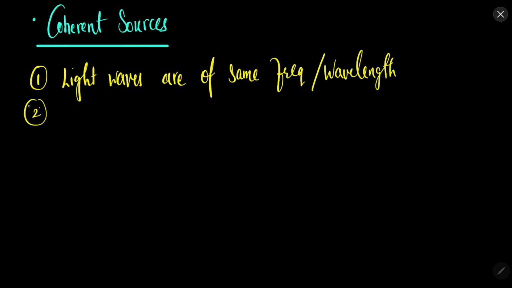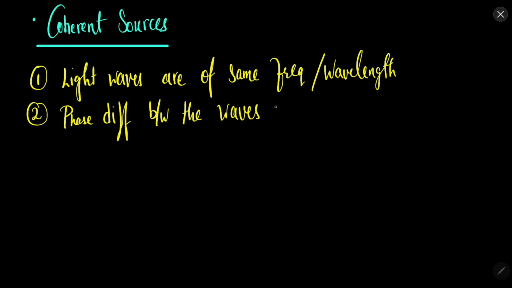And second point, both these points are necessary, the phase difference between the waves is either 0 or constant.